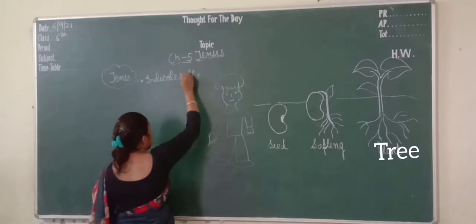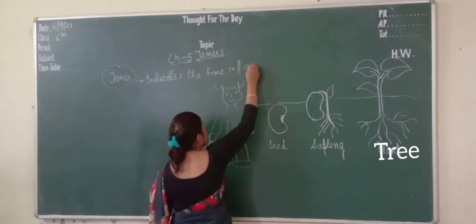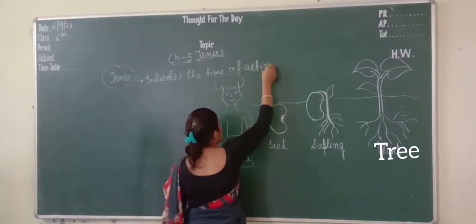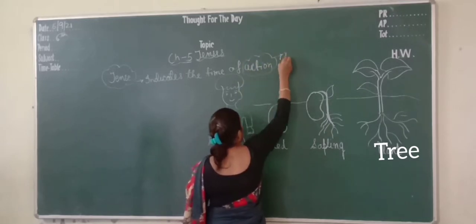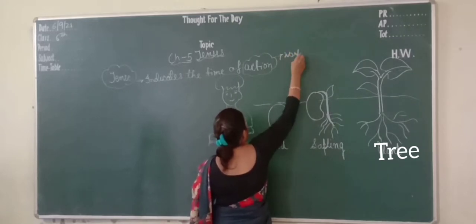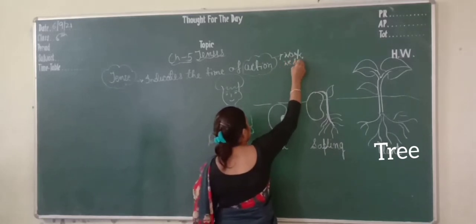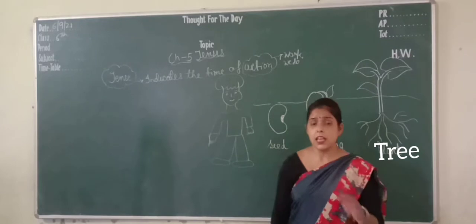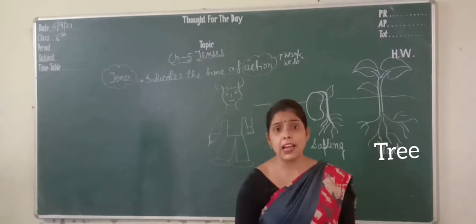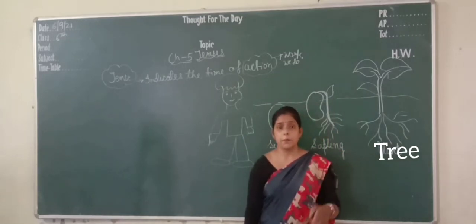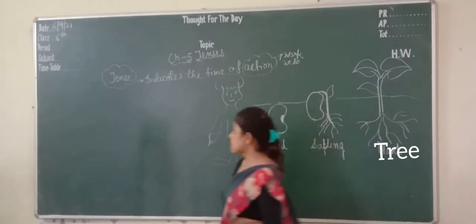The time of action. Action means the work we do. Tense helps us to know about the time of action, at what time that action is happening. That is called tense. There are three types of tenses.